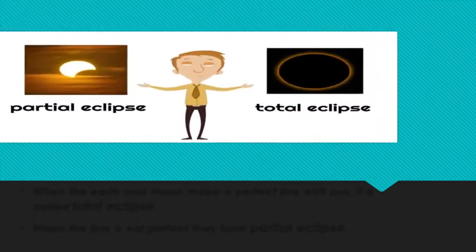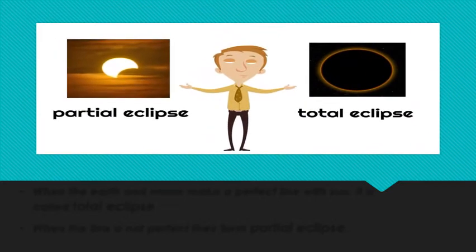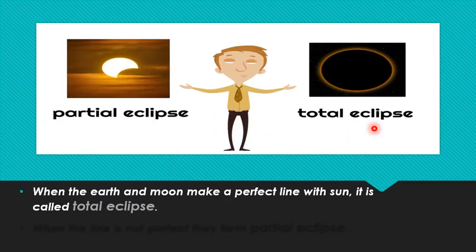So far we have discussed two different types of eclipses, including solar eclipse and lunar eclipse. There are conditions as well. There are two different conditions for the eclipses, whether it's solar eclipse or lunar eclipse. These are partial eclipse and total eclipse.